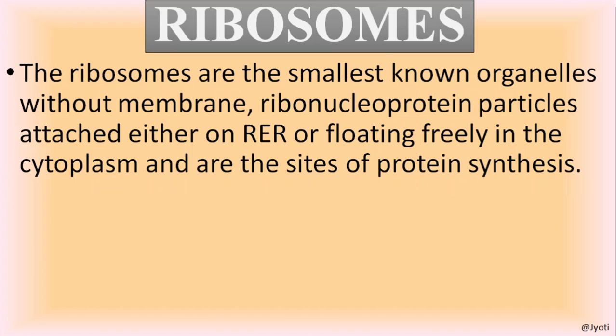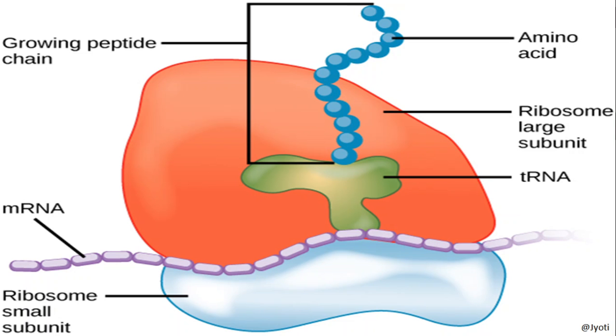The components of ribosome are protein and RNA, and they are attached to the rough endoplasmic reticulum mostly, or they may be floating freely in the cytoplasm. And they are known as the protein factory of the cell because this is the site where protein synthesis takes place. So this is the structure of ribosome.